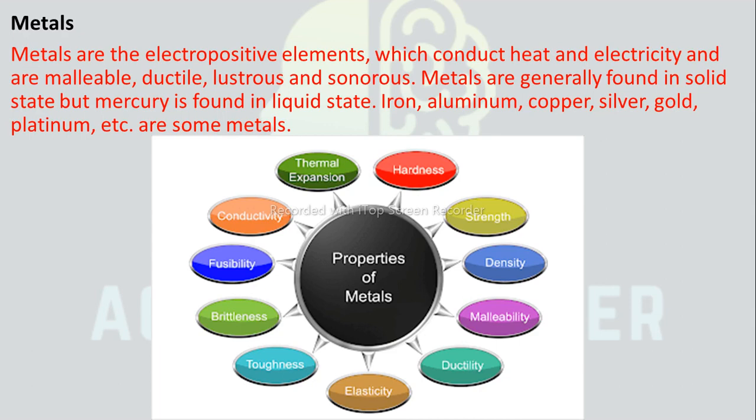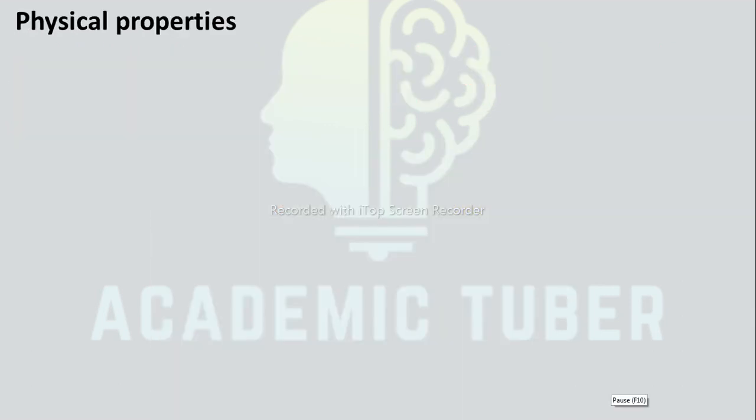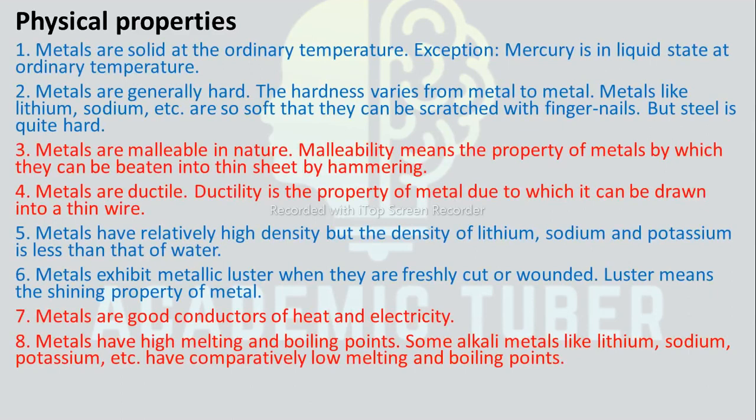So first comes metals. Metals are electropositive elements which conduct heat and electricity and are malleable, ductile, lustrous and sonorous. Metals are generally found in solid state, but mercury is found in liquid state. Iron, aluminium, copper, silver, gold, platinum, etc. are some metals. Now we are going to discuss physical properties of metals.